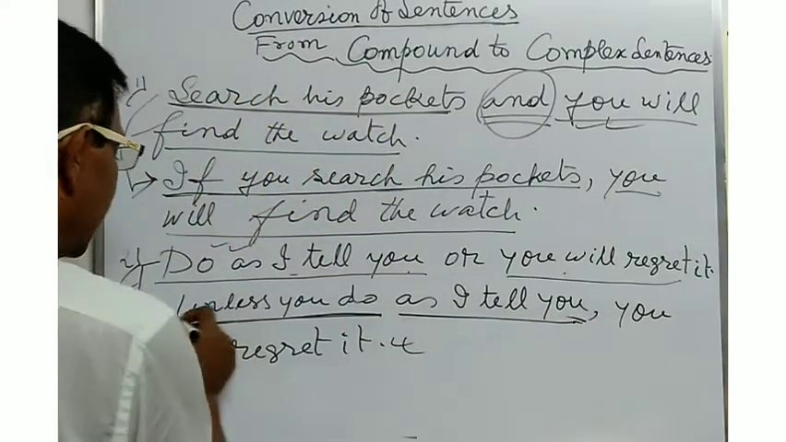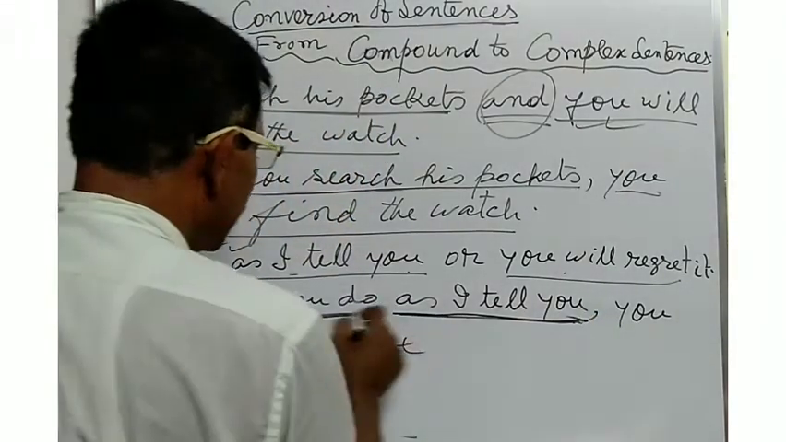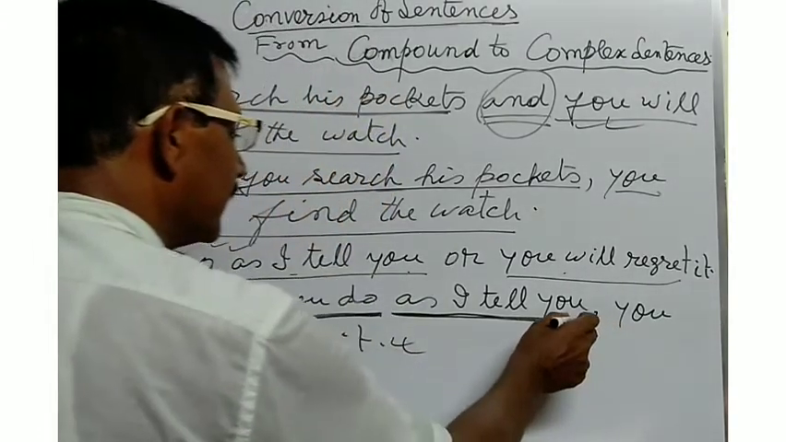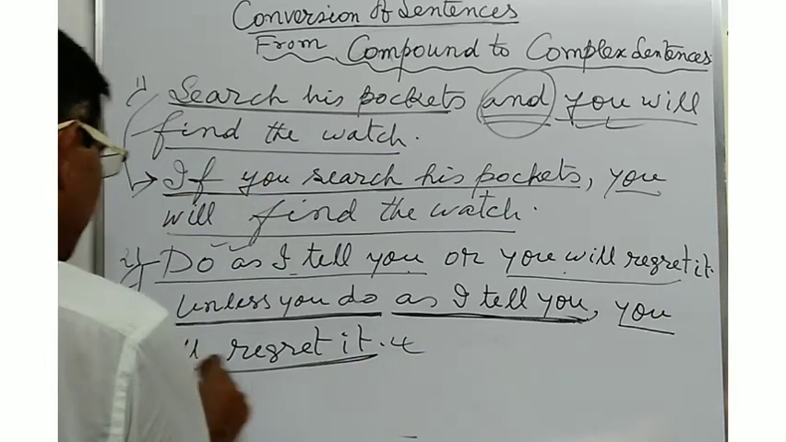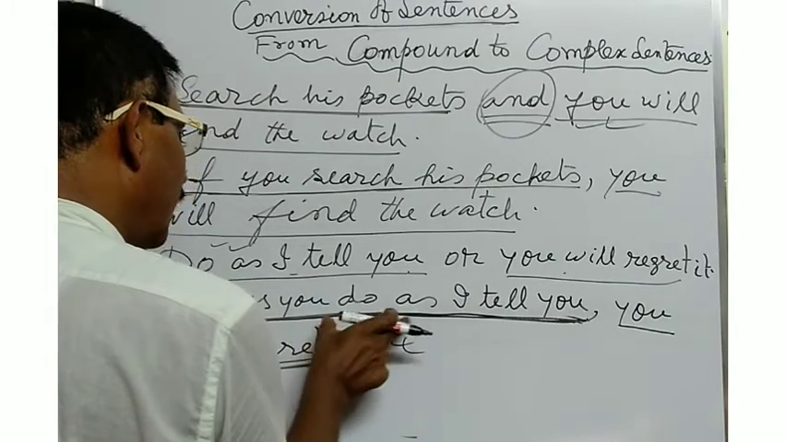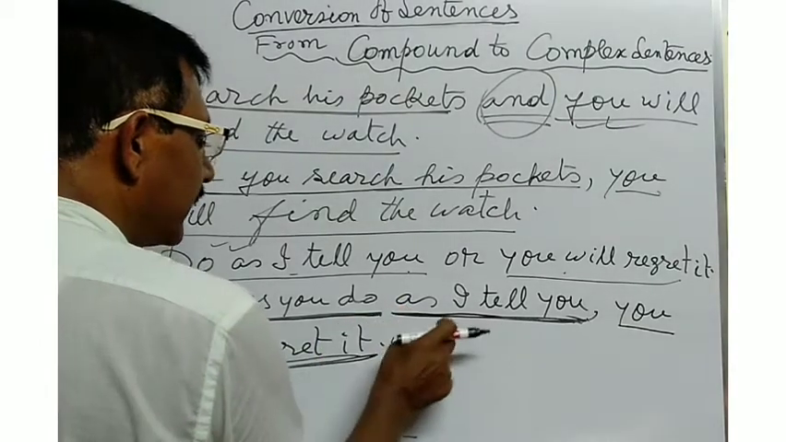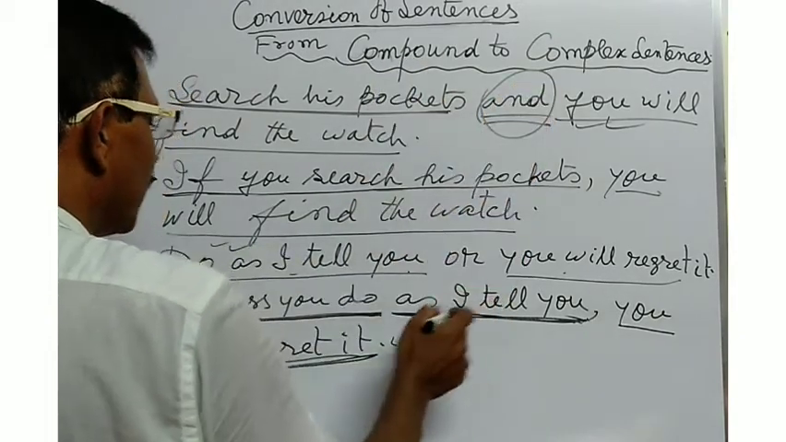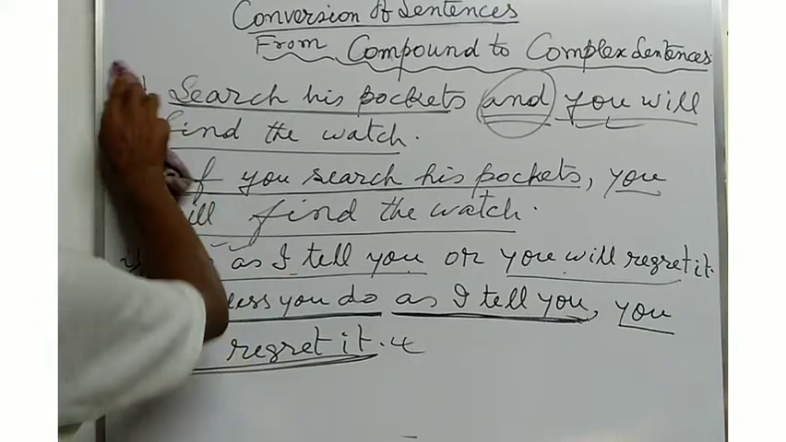Now write the sentence by using two subordinating clauses. Unless you do, this is one subordinating clause. As I tell you, this is also another subordinating clause. Here you will regret it. This is the main clause or principal clause. One main clause with one or more subordinating clauses makes a complex sentence. Here this is the conversion of a sentence from compound to complex. In this way you will have to convert the sentence into a complex one.